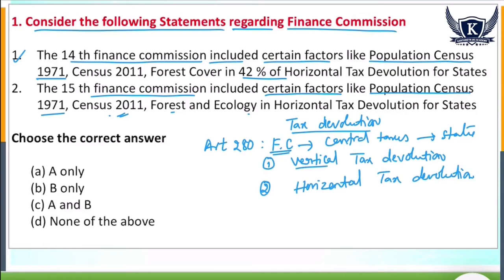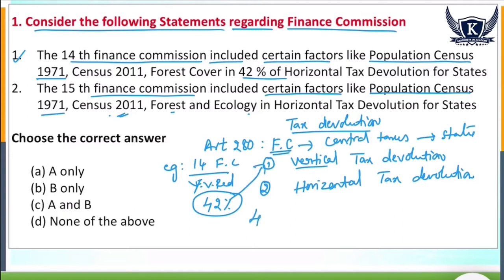Vertical means, for example, the 14th Finance Commission, Y.V. Reddy, Y. Venugopal Reddy, has recommended 42% of taxes from center to the states. That means whatever center has collected taxes, out of the total funds, 42% of taxes must be given to the states in the form of vertical tax devolution.